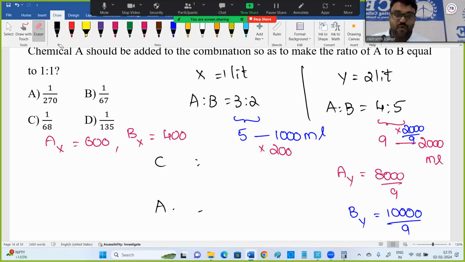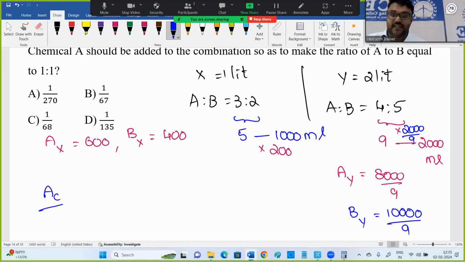Okay, up to this, I hope you people are clear. Now what they are asking is this: A and B are added to vessel C. In vessel C, what is A? What is B in vessel C?